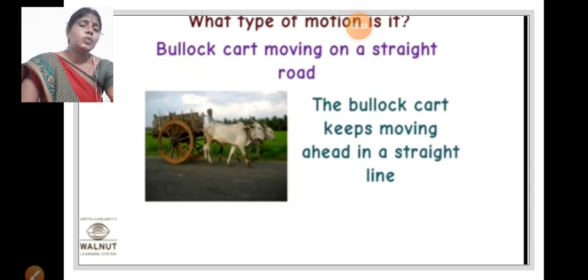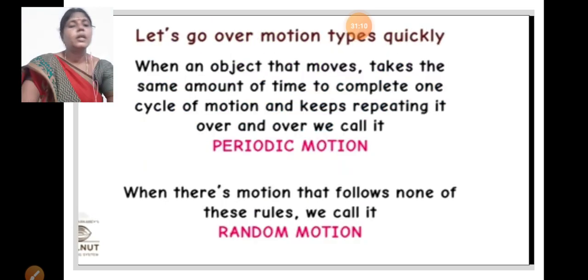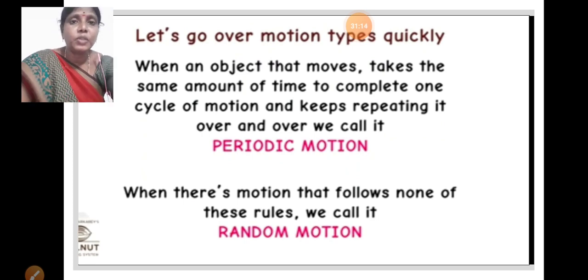Suppose we observe the bullock cart as a whole, it is translatory motion, but in the bullock cart, what type of motion does the wheel have? The bullock cart wheel has rotatory motion, we can write. Okay children, do you understand this topic? Okay, all of you, thank you.